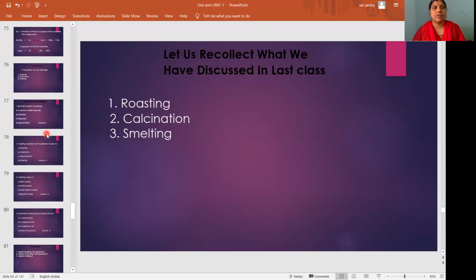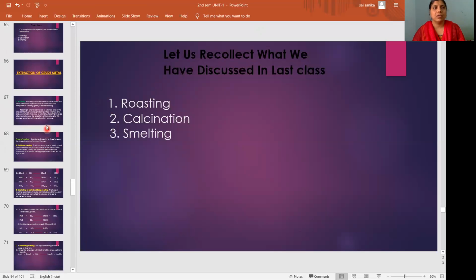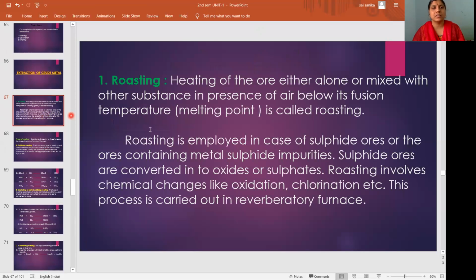During the extraction of crude metal, what is the first step? Roasting. After removing the impurities present in the ore, we will extract the metal. How? First, roasting. We heat the ore, either alone or mixed with some other substance, in the presence of air below its melting point. This is called roasting, and it is employed in the case of sulfide ores or ores containing metal sulfide impurities.